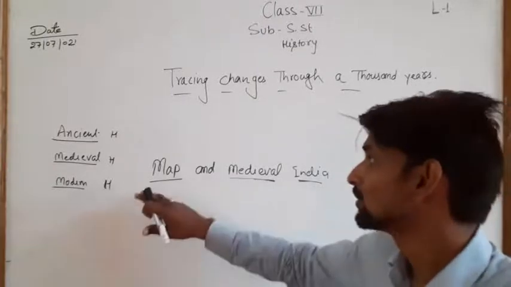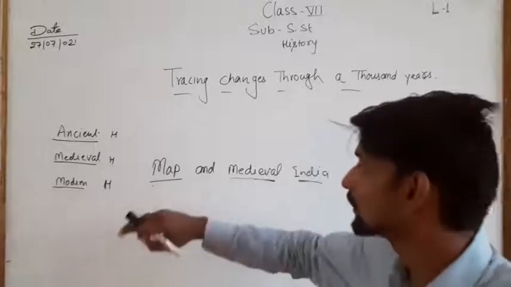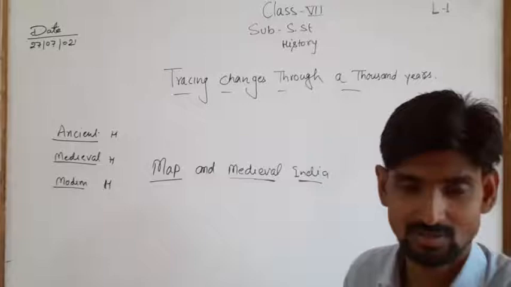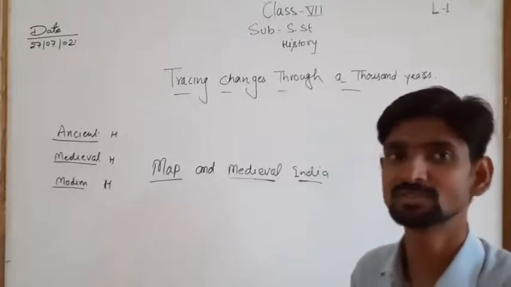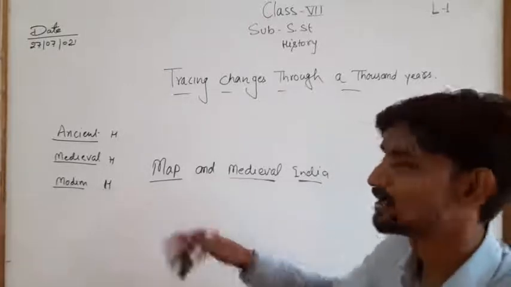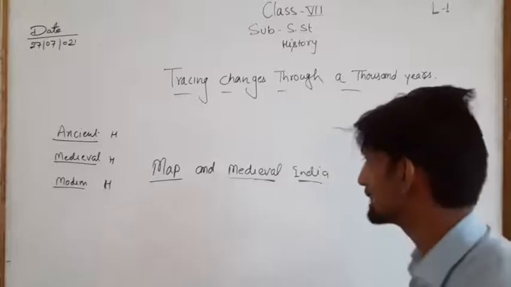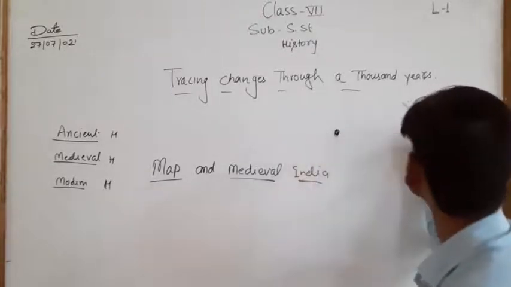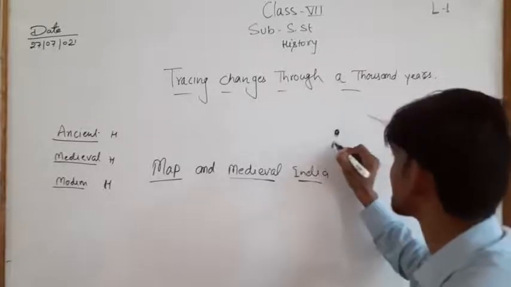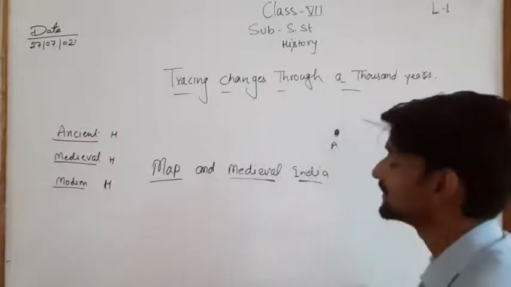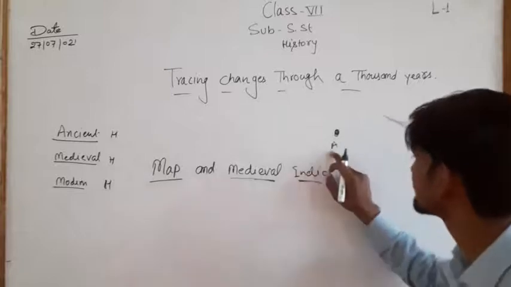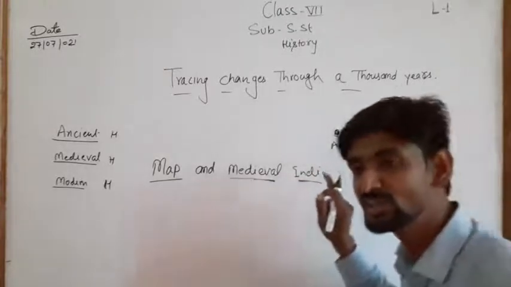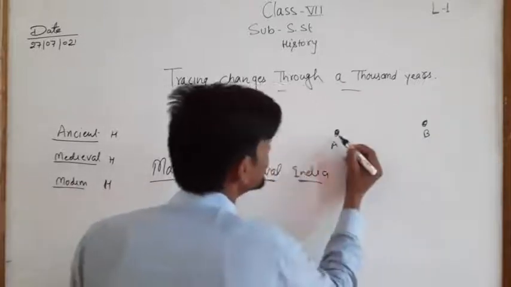So now the thing is, what is the need of map in that process? If you are doing business and if you are doing the trading, so what is the need of map? So the need of map is, for the trading purpose we have to go from one place to another place. Suppose that there is A and there is B. There are two locations. The first location is A and the second location is B. So we need to go from A to B.